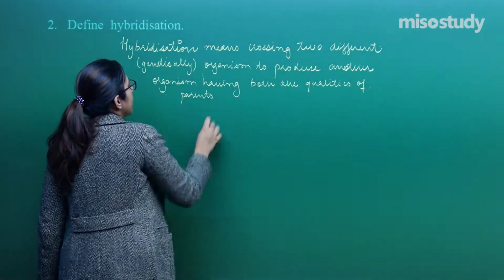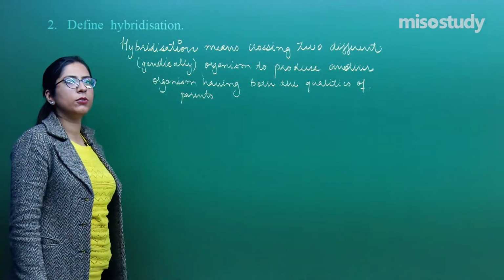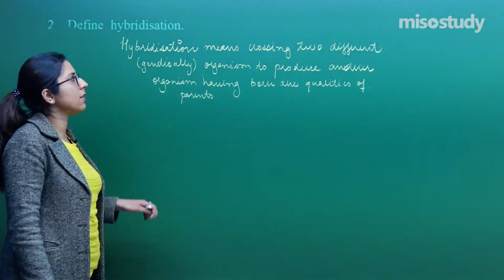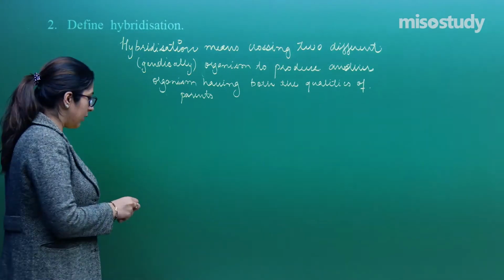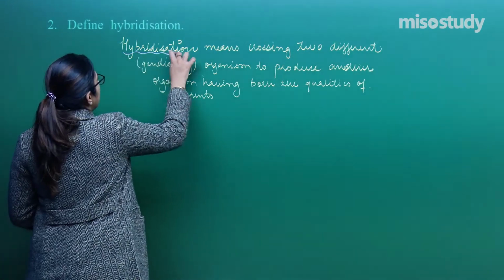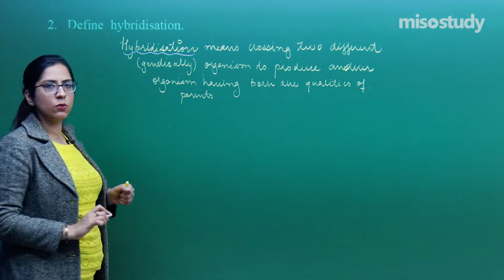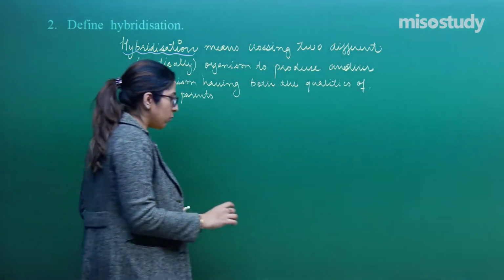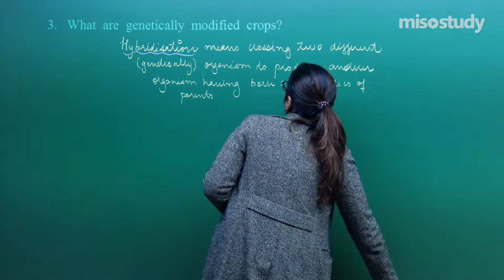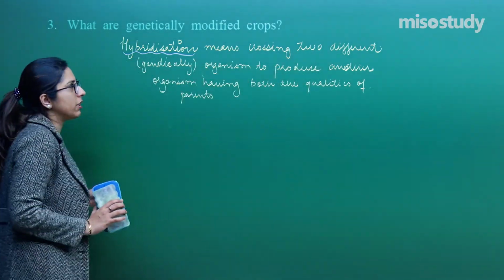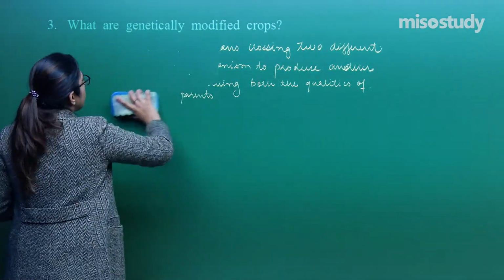So the good quality which is present in parent 1, another good quality which is present in parent 2, they get accumulated, and this process is termed hybridization, right? Is it fine? Is it clear? Now this was question number 2. Let's move on to the next question, question number 3. Students, hope you have noted down this definition.